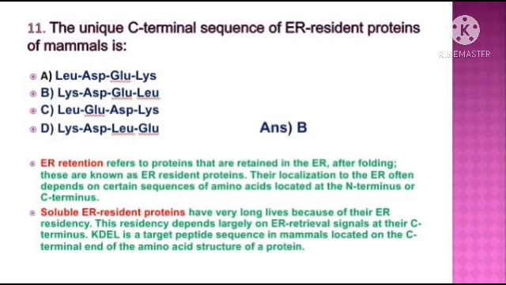ER retention refers to proteins that are retained in the endoplasmic reticulum after folding. These are known as ER resident proteins. Their localization to the ER often depends on certain sequences of amino acids located at the N-terminus or C-terminus. Soluble ER resident proteins have very long lives because of their ER residency. Their residency depends largely on ER retrieval signals at their C-terminus. KDEL is the largest peptide sequence in mammals located on the C-terminal end of the amino acid structure of the protein.